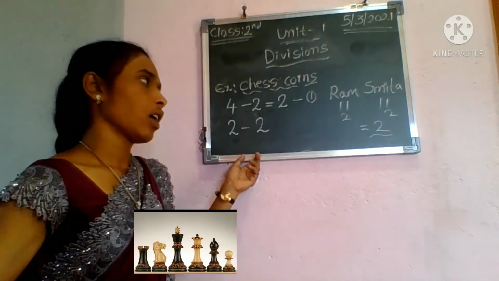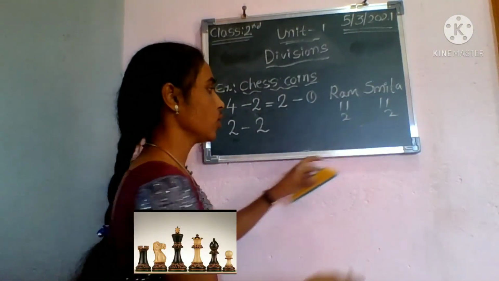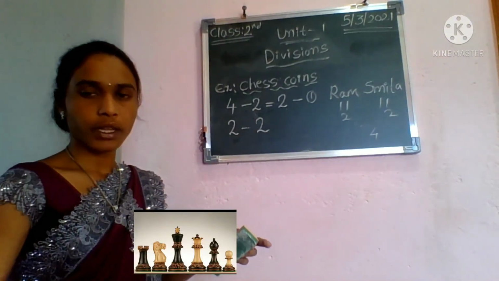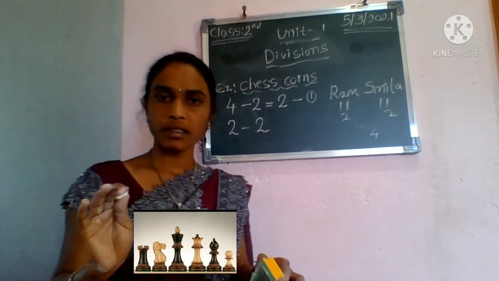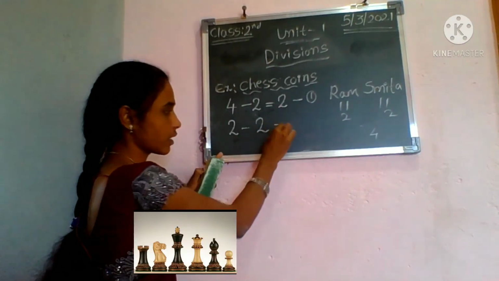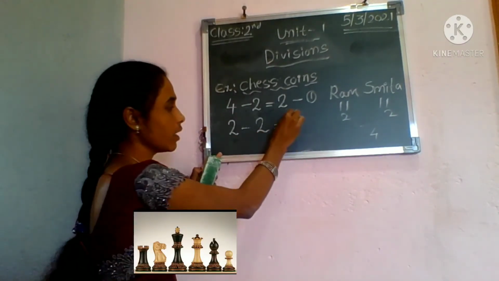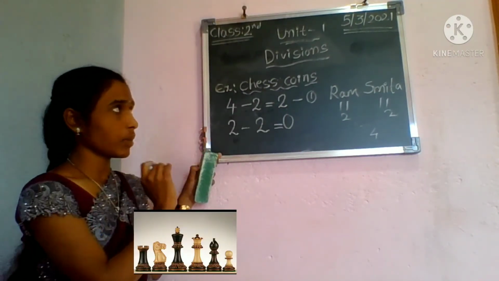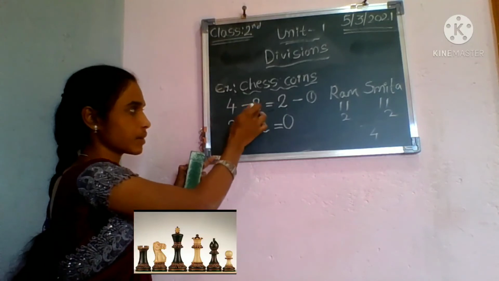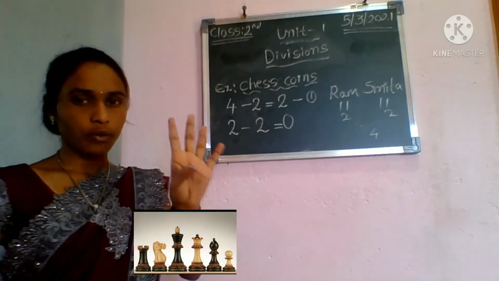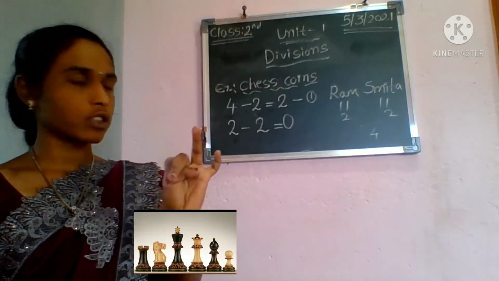Then total is how much? They have 4 coins. But I don't have any chess coins with me. Right? So 2 minus 2. That is, subtract 2 minus 2. We get a 0. Understood, children? This is an example for the division by subtraction method. Subtracting now. See, 4 minus 4 chess coins. I have given one chess coin to whom?